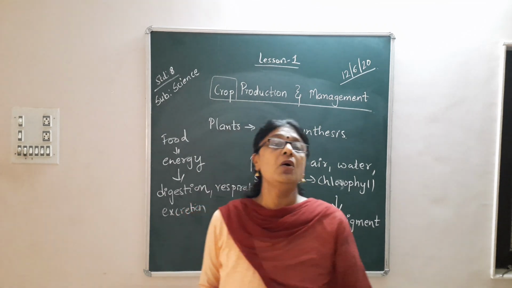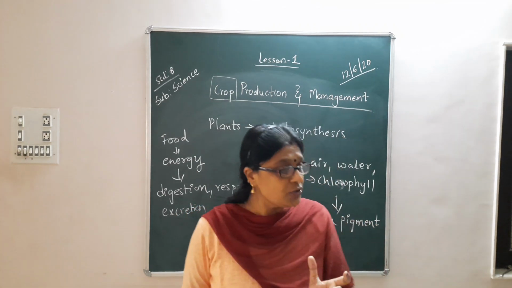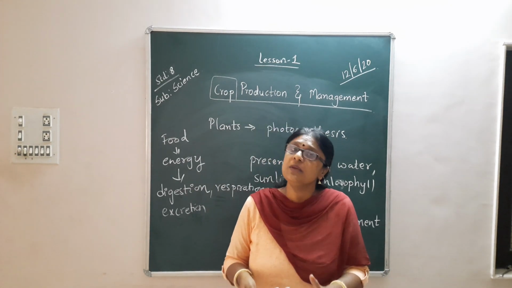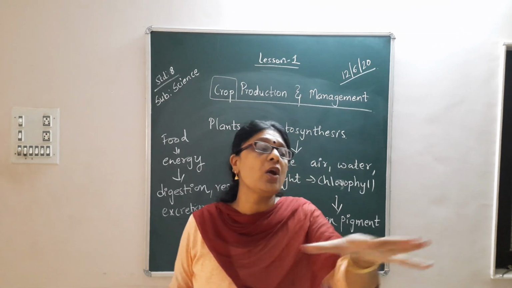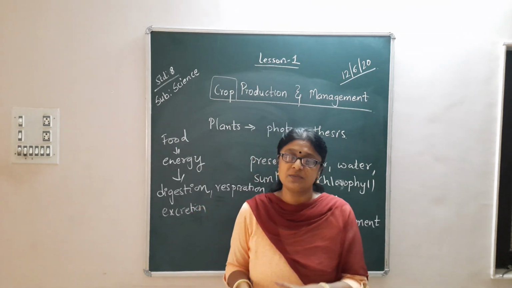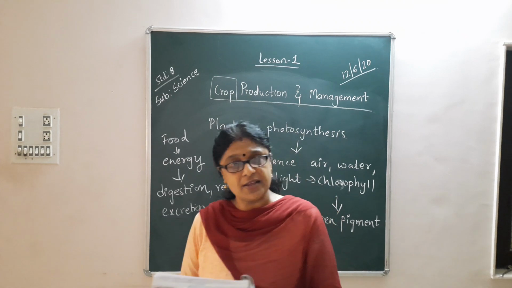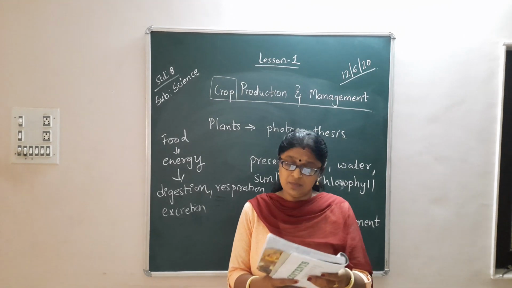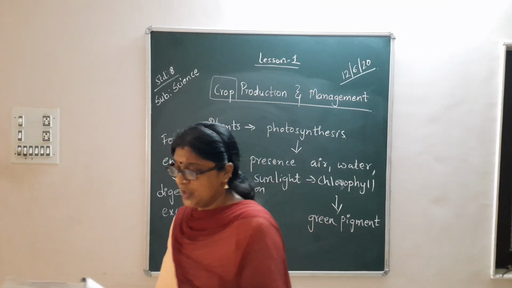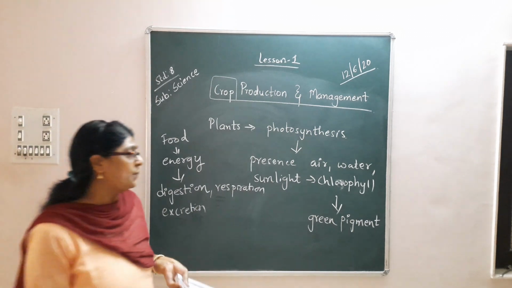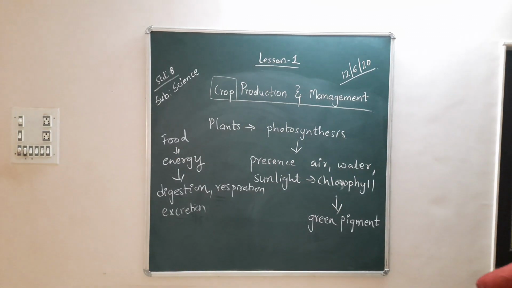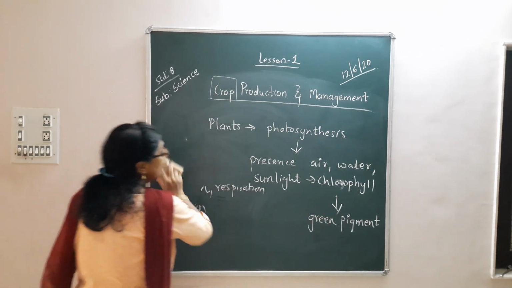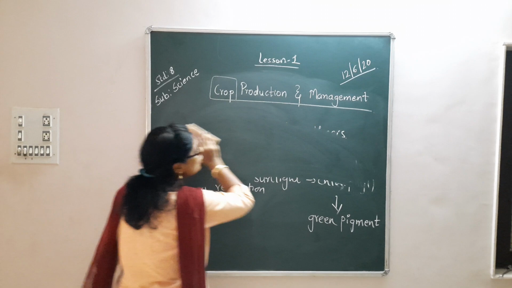So food production also is very important, and not only the food production, its management is also important. Management means you have to manage the growing of different crops, different food items. Okay, so that all is very necessary to provide food for the entire living beings or animals. So let us study about the first topic, that is agricultural practices. So one thing is sure, that we obtain the food, but all this food is obtained through agriculture.